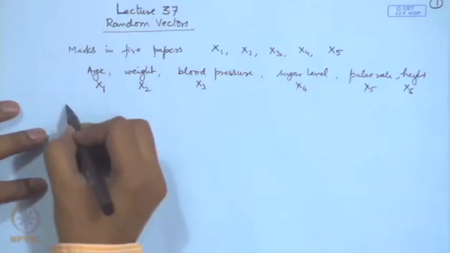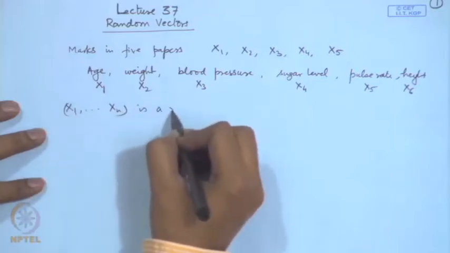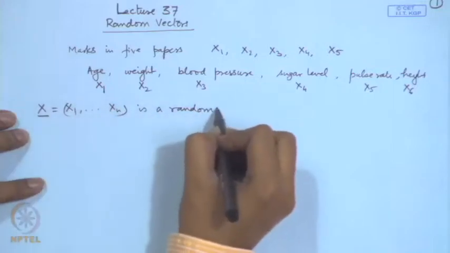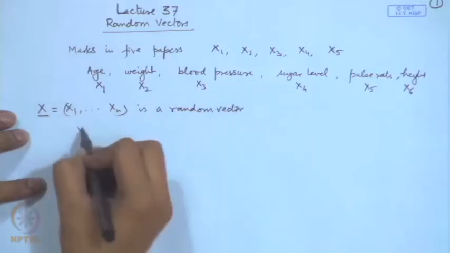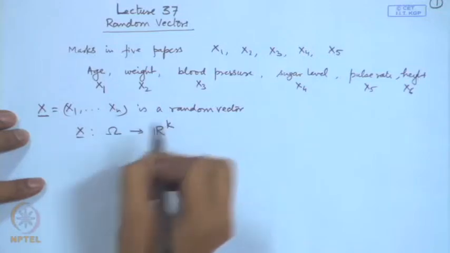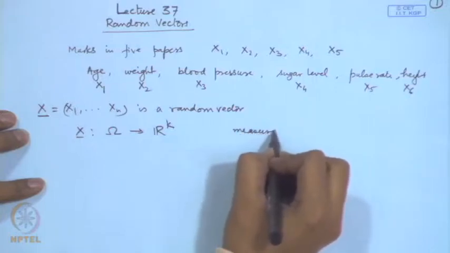So, in general we say that X1, X2, ..., Xn is a random vector. Let me denote it by X, the random vector. Then X is actually a function from omega into R^k, and we keep the condition of measurability, that it is a measurable function.